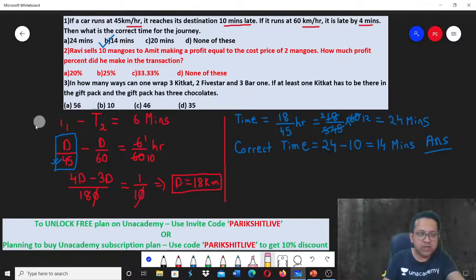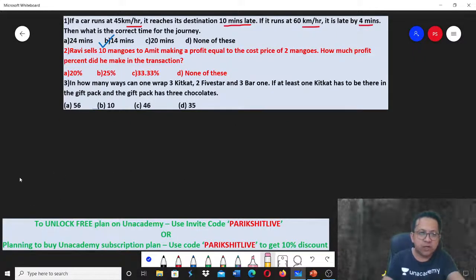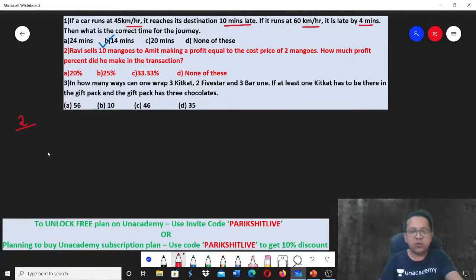Number 2 on your screen. Ravi sells 10 mangoes to Amit, making a profit equal to the cost price of 2 mangoes. How much percent did he make in the transaction?